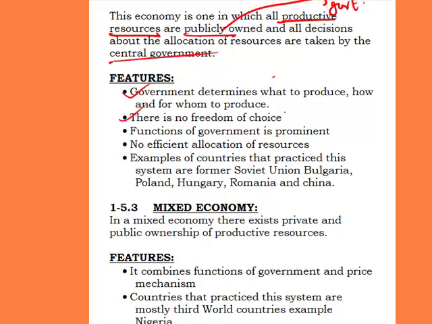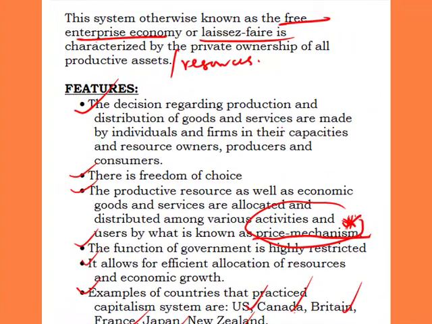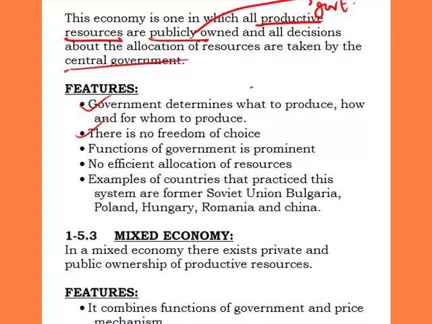The second one is that there is no freedom of choice. Unlike under the capitalist economic system, where there is freedom of choice and you can buy what you want, in this case it is the government that will give you what they think you want. You don't just get what you want because you have resources. There are restrictions on the wealth you can amass under a socialist economic system, because government plays a very major role in that kind of economic system.